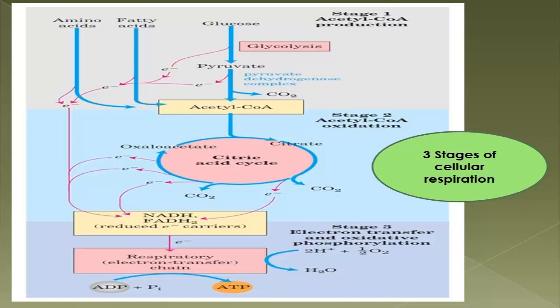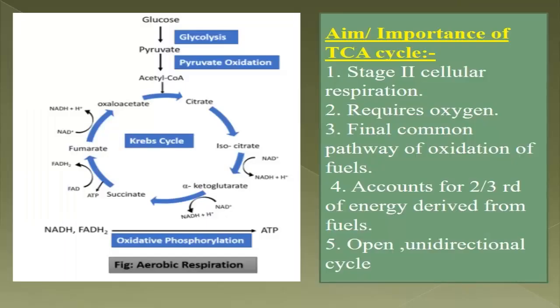So stage 3 is electron transfer and oxidative phosphorylation. So these are the three stages of cellular respiration: first stage, acetyl-CoA production; second stage, acetyl-CoA oxidation; and third stage, electron transport chain. I hope the basics are clear to you all. Now proceed to the next slide. Now this is the aim or importance of the TCA cycle.